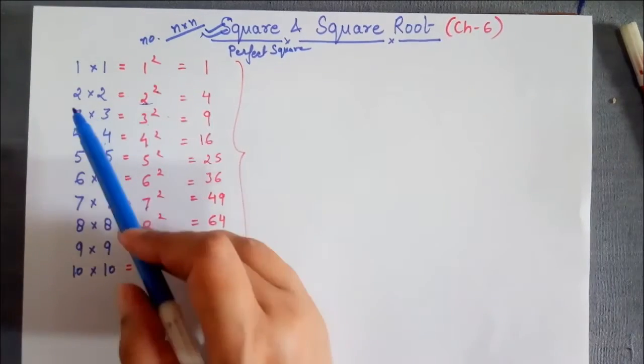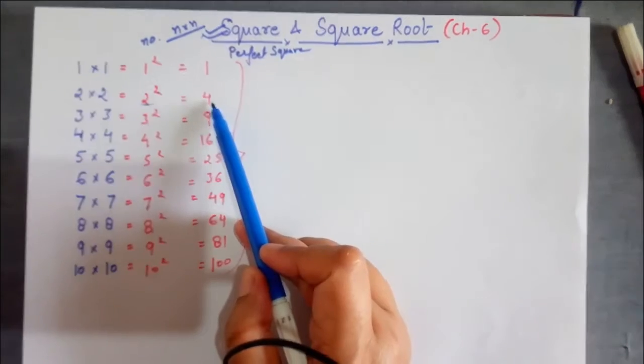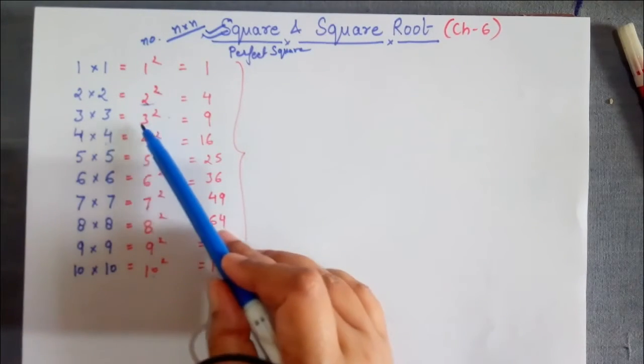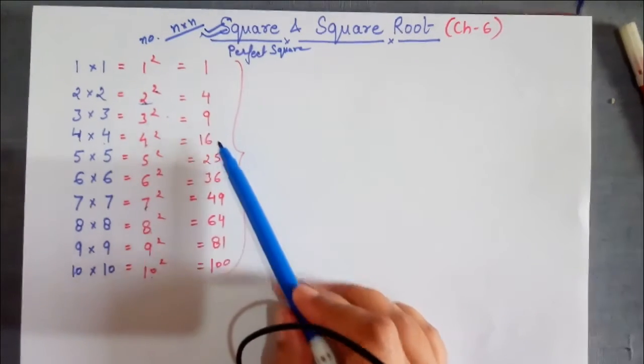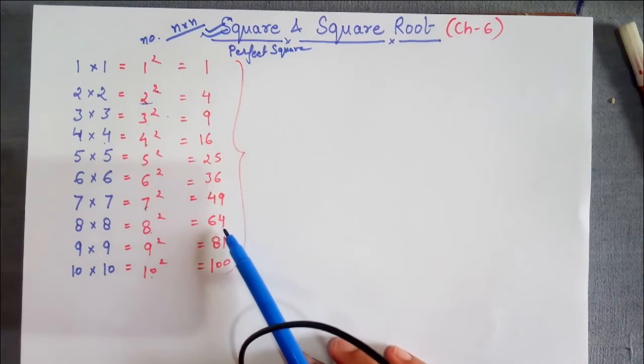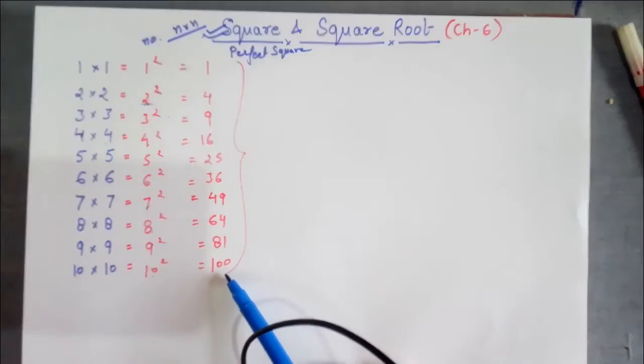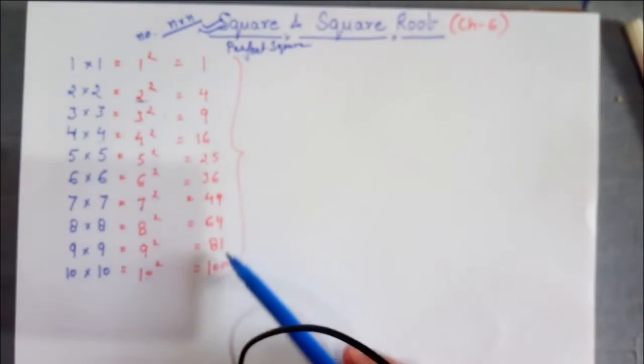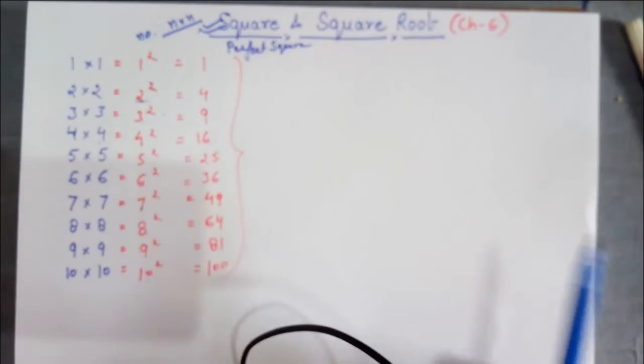Now, when we multiply 2 into 2, we get 4. When we multiply 3 into 3, 3 square, we get 9. Similarly, 16, 25, 36, 49, 64, 81 and 100. These are the perfect squares of the first 10 natural numbers.